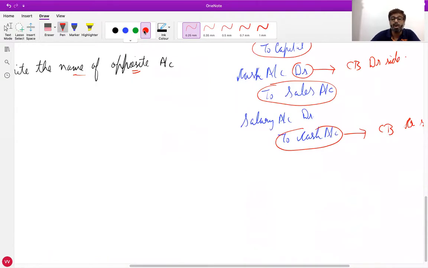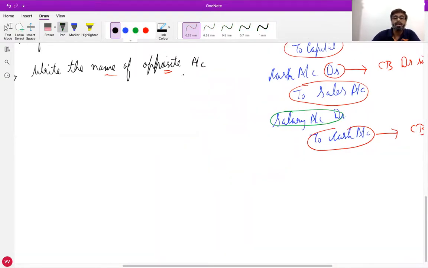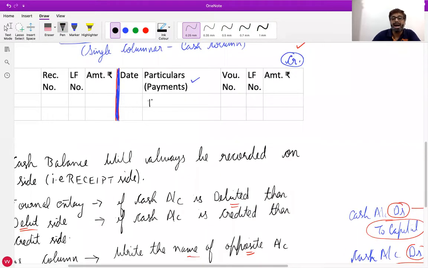Now, what is the name of the opposite account? Salary account. Means in particulars we will write by. Credit side will always begin with the word by. Debit side we will begin with the word to. Credit side we will begin with the word by. And what is the name of the opposite account? By salary account.